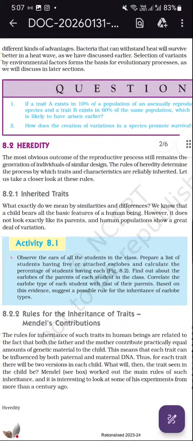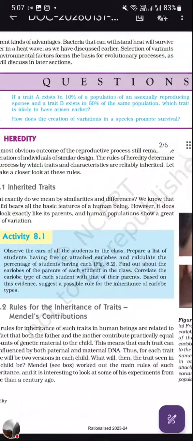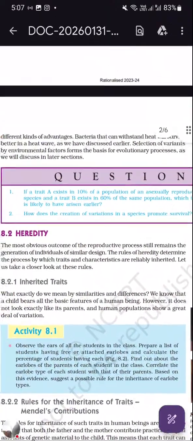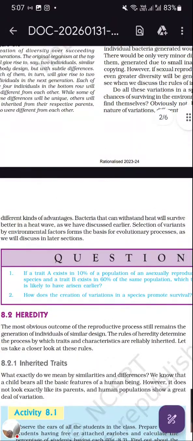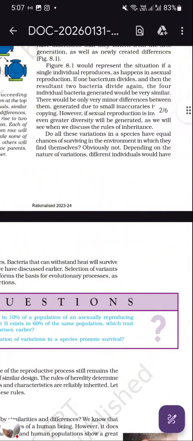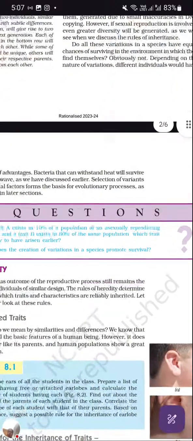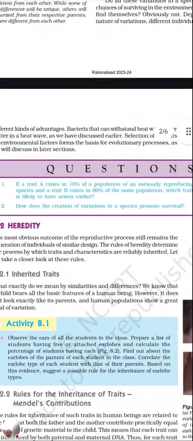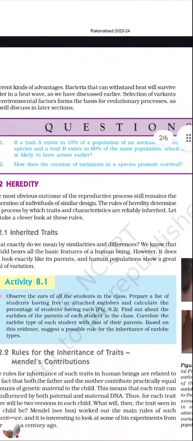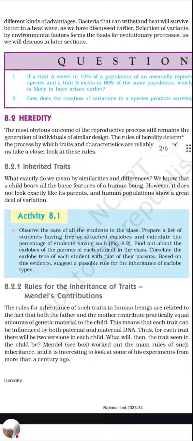So in this chapter, we have all those which are very important. Out of the first page, you need to read this last sentence only. Do all the organisms, this last sentence which we did: Do all these variations in the species have an equal chance of surviving? If you have the textbook, you can mark it out so that the revision can be done. After that, complete all the in-text questions and exercise questions thoroughly. Now heredity,